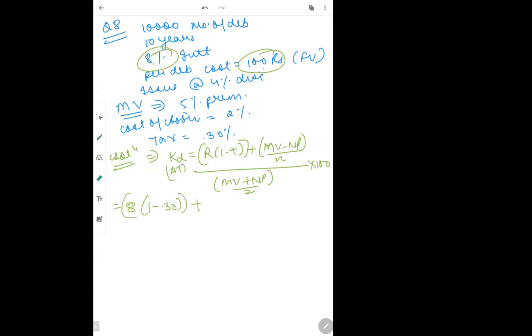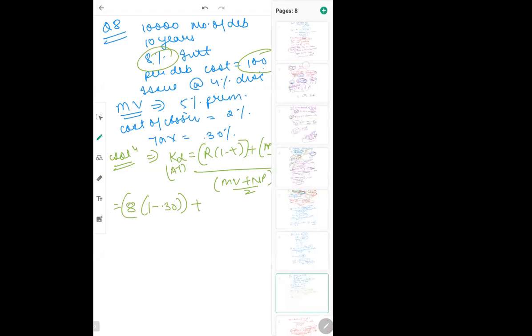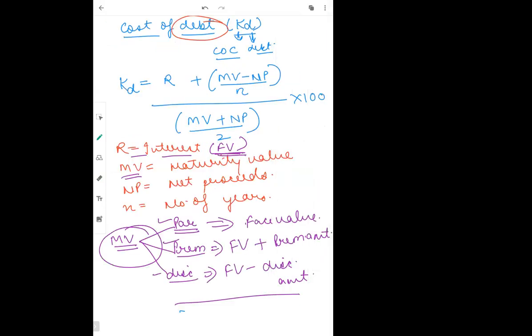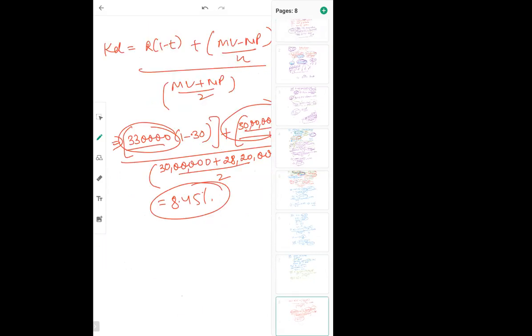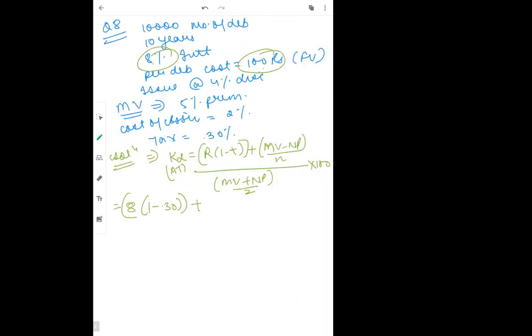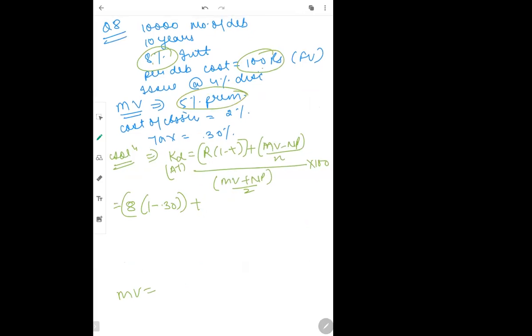Now maturity value. As you remember, I told you this concept: maturity can happen at par, premium or discount. In this question, maturity has happened on premium. So if maturity has happened on premium, what is the formula? Formula was face value plus premium amount.